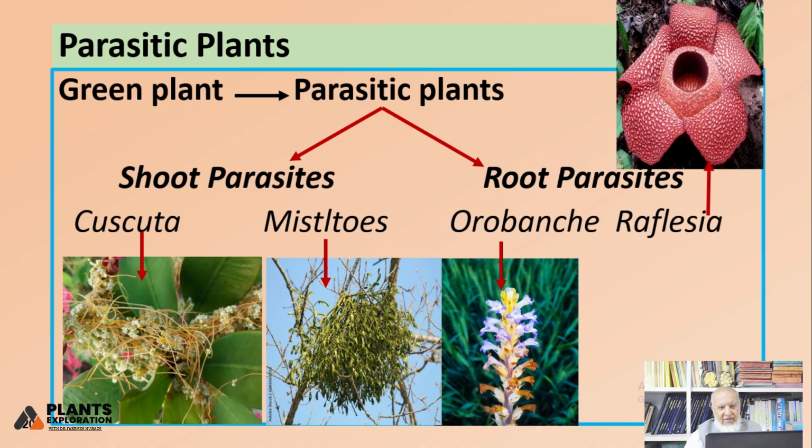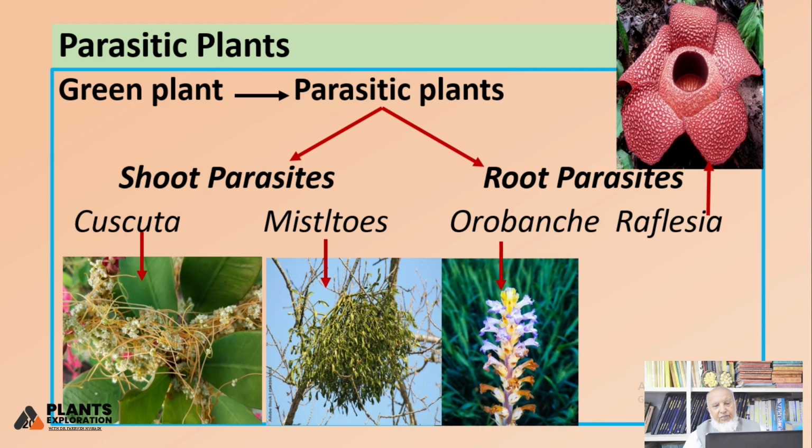Now another thing is there are root parasites. This very beautiful flower comes out of the soil, it doesn't have leaves or stems, only this floral stalk comes out of the plant. This is Orobanche, all members of the Orobanchaceae. They are root parasites and they are attached to different crops, all different plants.